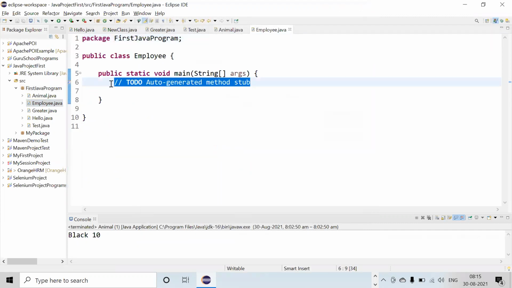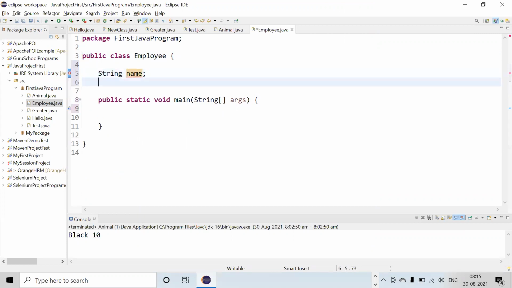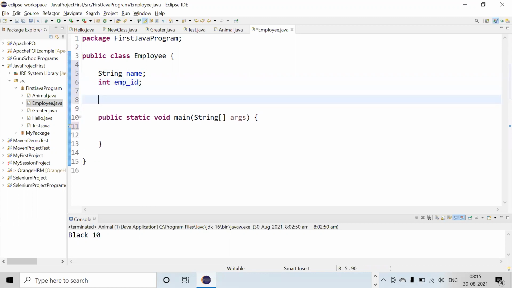This is of no use, so I'm deleting it. Now I will write two instance variables. One is string name, and the other is integer employee ID. Now I'm creating one constructor.